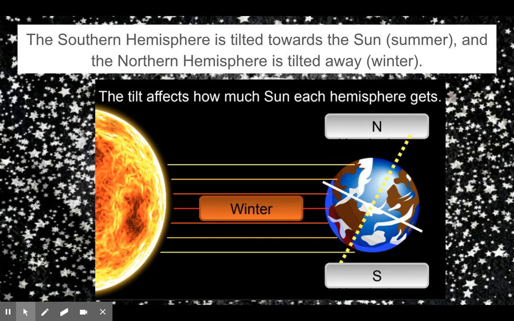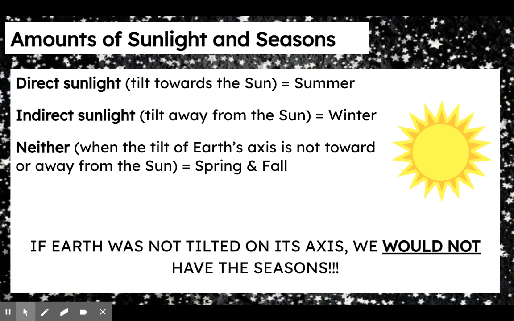Here we go on the flip side. This time, the southern hemisphere is tilted towards the sun. That's going to be their summertime. And now the northern hemisphere is tilted away. That's the wintertime for us. So currently, we are tilted away from the sun since we are in winter. All right, so the amount of sunlight deals directly with what season we are in. If we are experiencing direct sunlight, we're tilted towards the sun and we are in summertime. If we have indirect sunlight, meaning we're tilted away from the sun, we're in winter, which is the season that we are in right now.